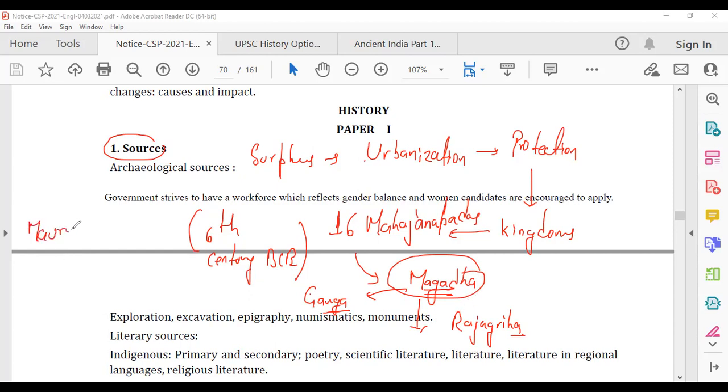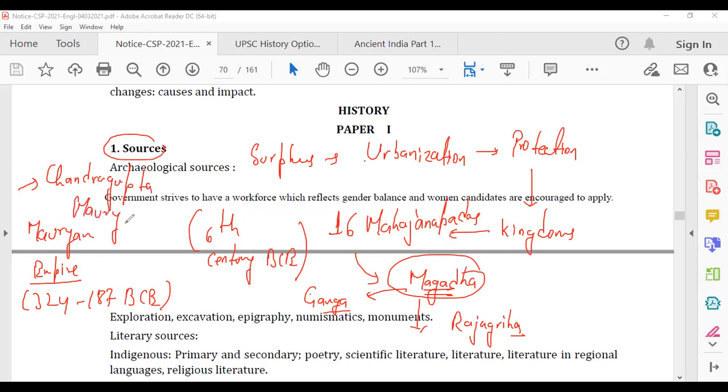Then the Mauryan Empire. The Mauryan Empire was one of the most powerful empires which emerged in ancient India. They were a very vast empire, but the origin was in Magadha only. So the Mauryan Empire, 324 to 187 BC. Again, some sources will say 322 to 185 BC. That's fine. Chandragupta Maurya was the founder. The most important ruler of this dynasty was Ashoka. Then you have the Ashokan inscriptions, which we'll talk about in detail. The Ashokan inscription is an archaeological source. We'll talk about that as well.